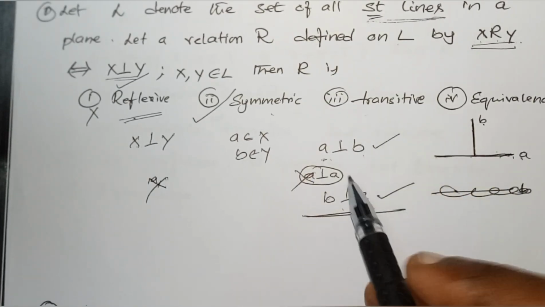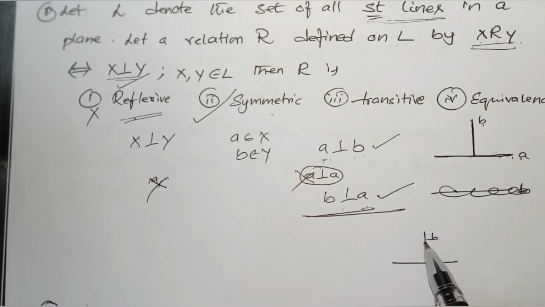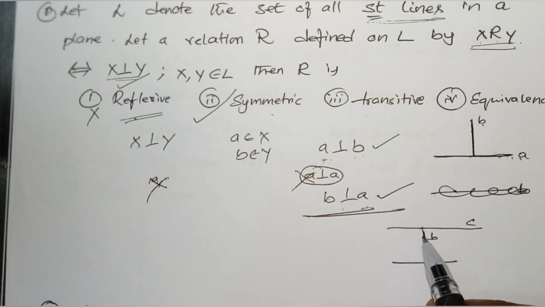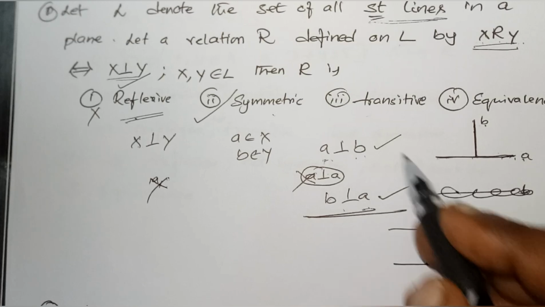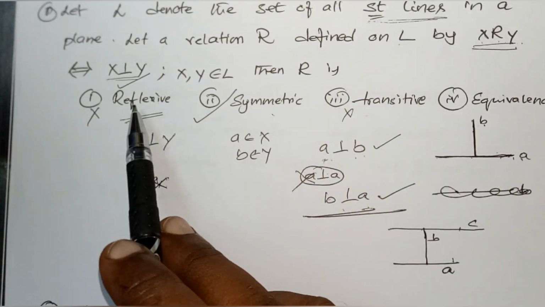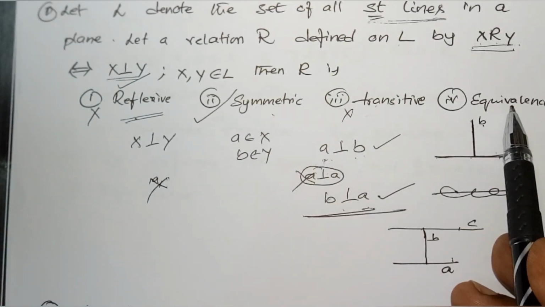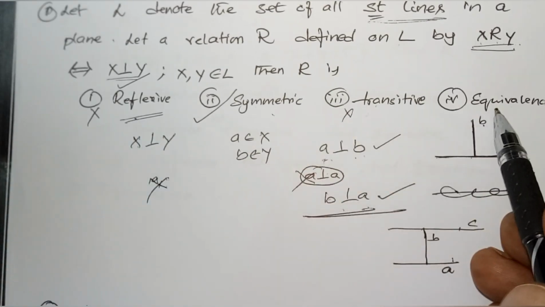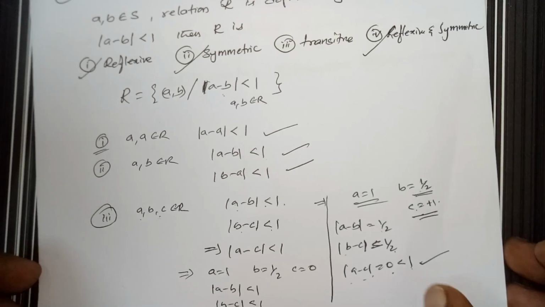Next, transitive. A is perpendicular to B, and B is perpendicular to some C. Will A be perpendicular to C? No, fails. It's not transitive. Since it's reflexive, symmetric and transitive, only then does it become an equivalence. Therefore, it is not reflexive, not transitive, there is no case of equivalence. Therefore, it's only symmetric. Is it clear?